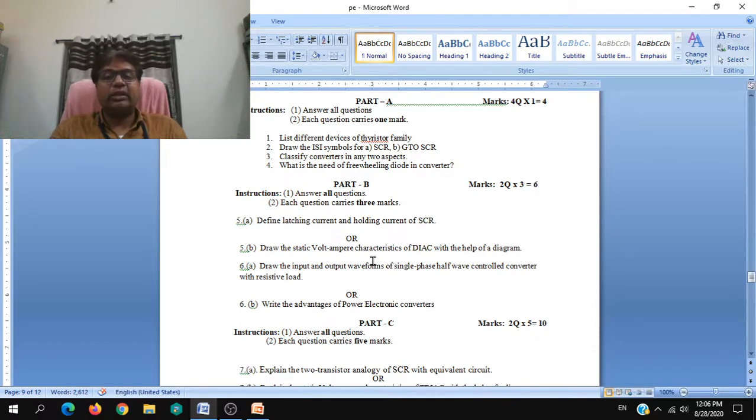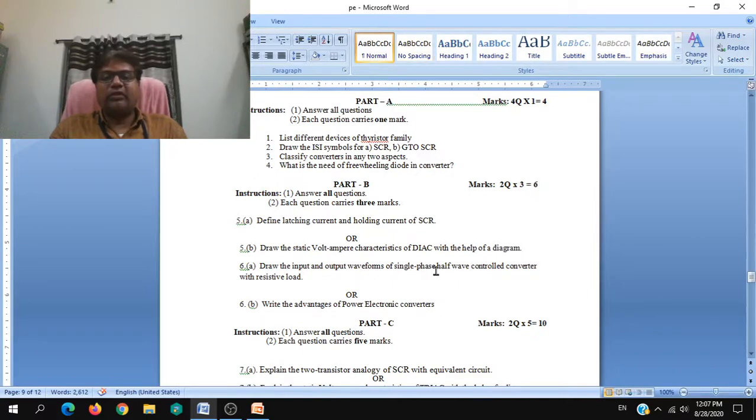You have to draw these two. If you can draw the other things, that is gate triggering pulse and the voltage across the SCR, you can draw that also. But strictly speaking, if you draw these waveforms, it will be sufficient.